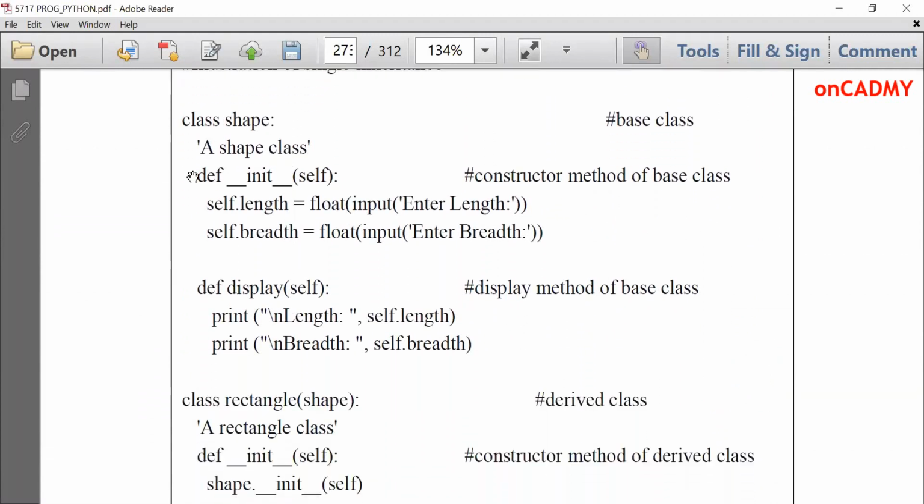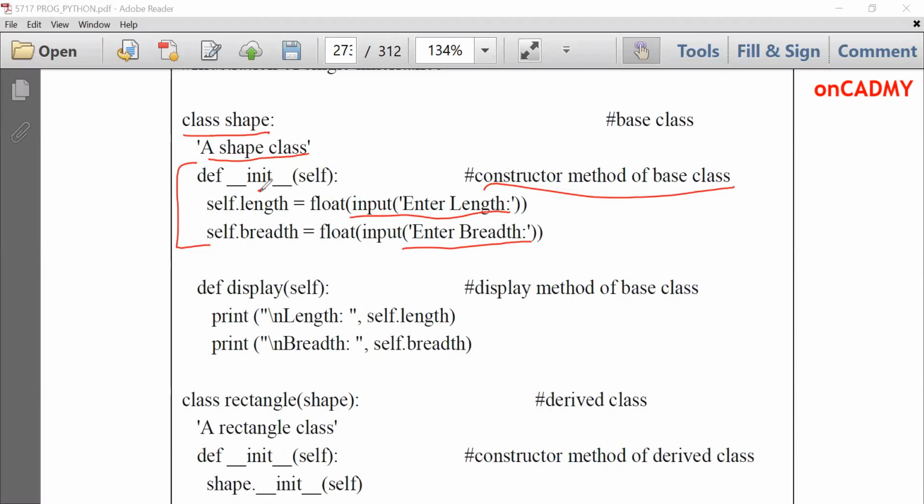Suppose we have created a class shape. We have written shape colon, and then the documentation string, a shape class. And this is def init self. That means this is the constructor method of the base class. And we have declared two data members of this shape class, which are length and breadth. We are taking input from the user, enter length, enter breadth, and we are converting them into floats, that means decimal point numbers. So this is the constructor method init.